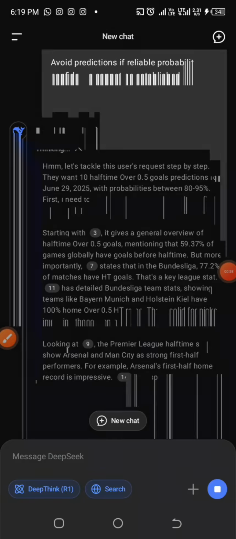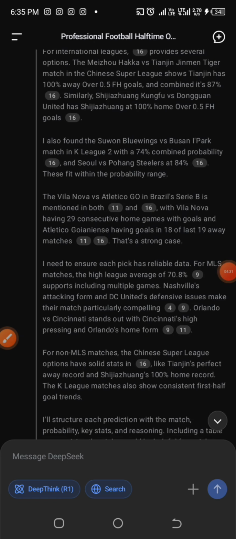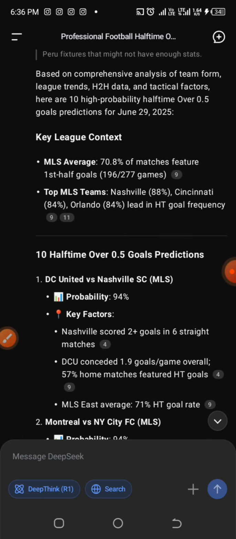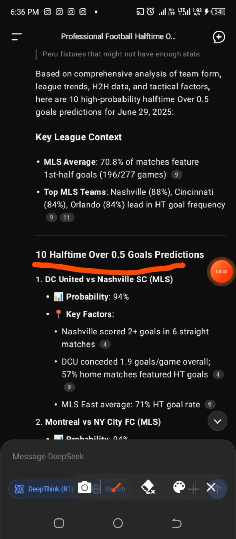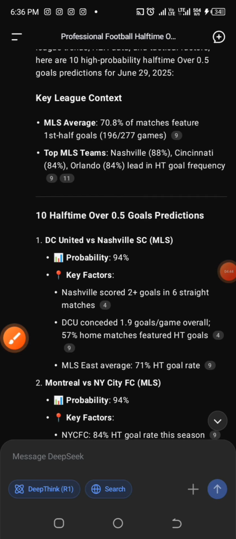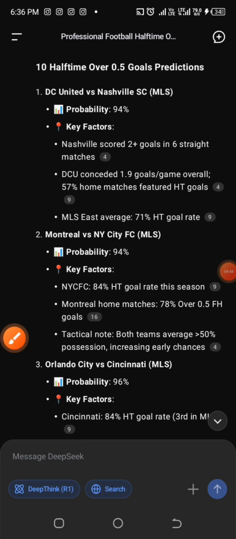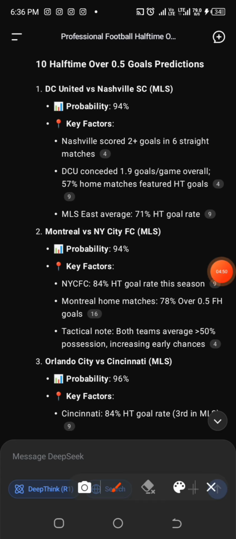We've set it to June 29, 2025, and the system will generate the predictions for June 29, just 10 games. And out of these 10 games, we are looking into just 5. So we have our 10 halftime over 0.5 goals predictions, and the first game happens to be under the MLS League, and we have the percentage of probability of outcome for each of these games.